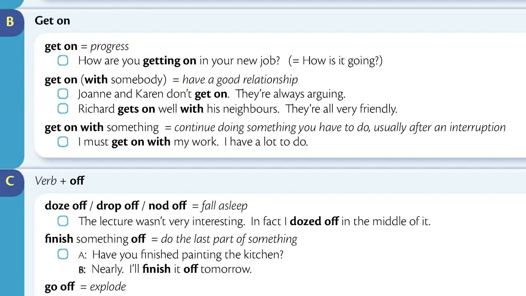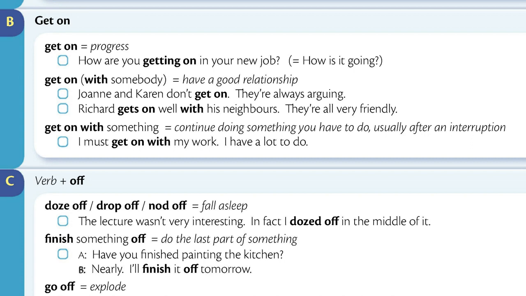Section B. Get on. Get on means progress. How are you getting on in your new job? Means how's it going? Get on with somebody means have a good relationship. Joanne and Karen don't get on. They're always arguing. Richard gets on well with his neighbours.